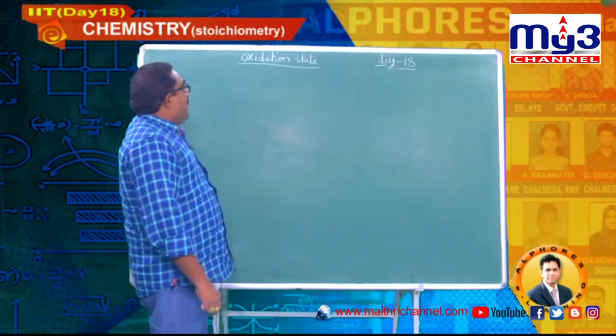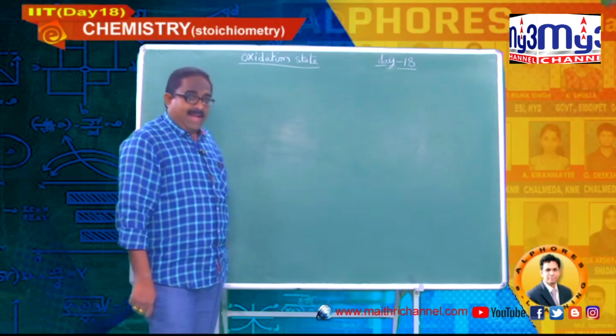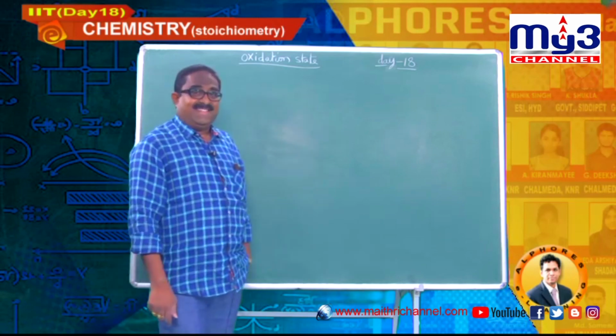let us go for the next concept of stoichiometry, that is oxidation state.